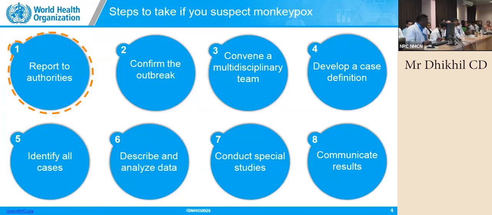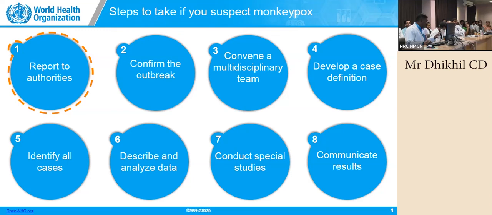And this is how you have to manage in the community. First, you have to report to authorities at whichever level you are, especially as nurses are now being taken into community health officer positions; you have to report and take it from a community point of view. Now confirm the outbreak by getting it tested by PCR, and convene a multidisciplinary team.